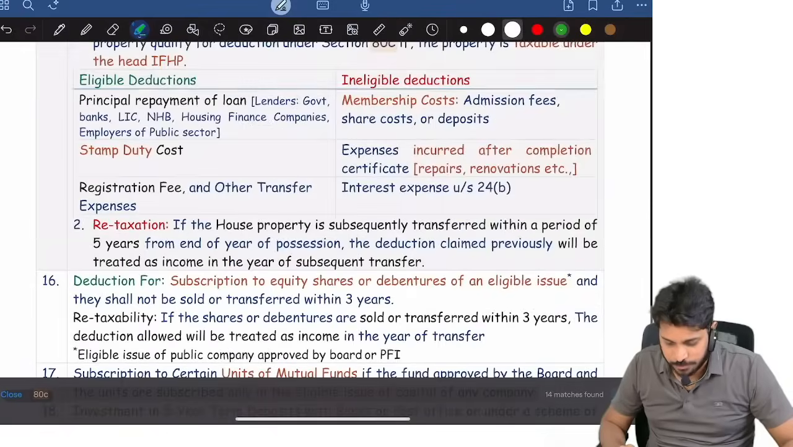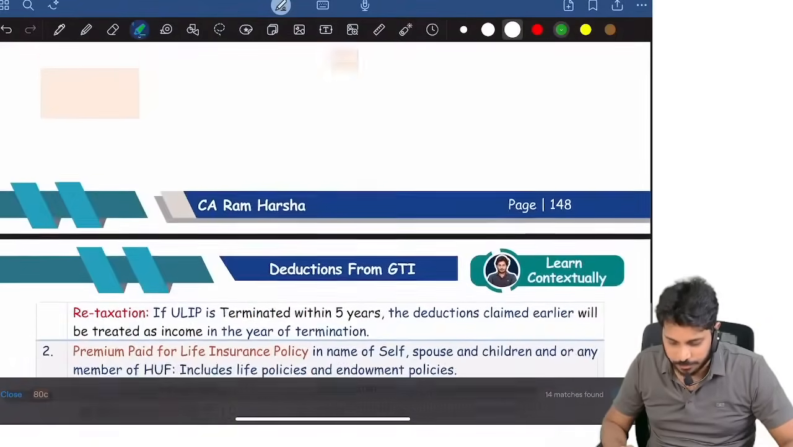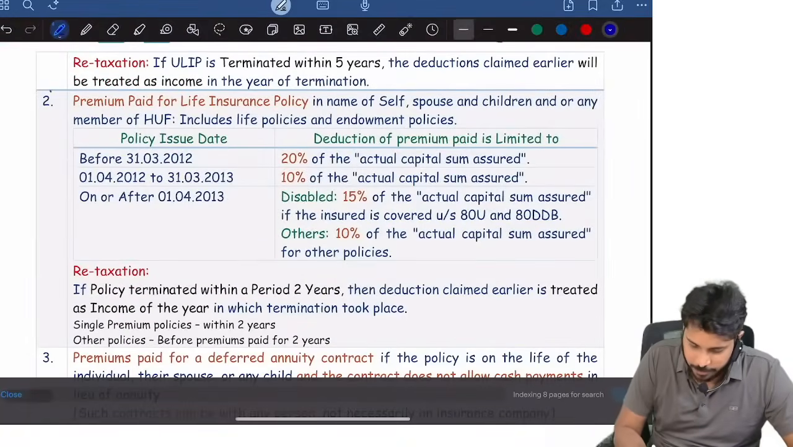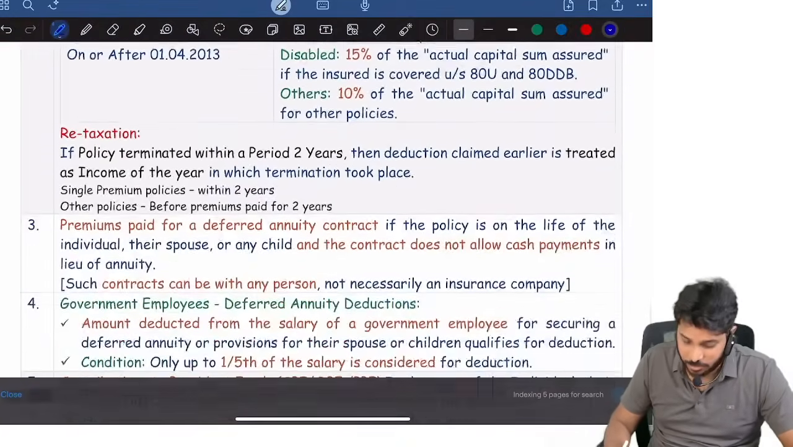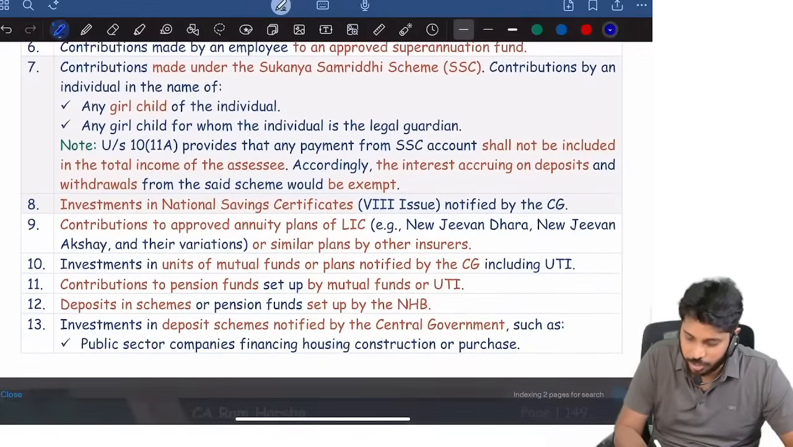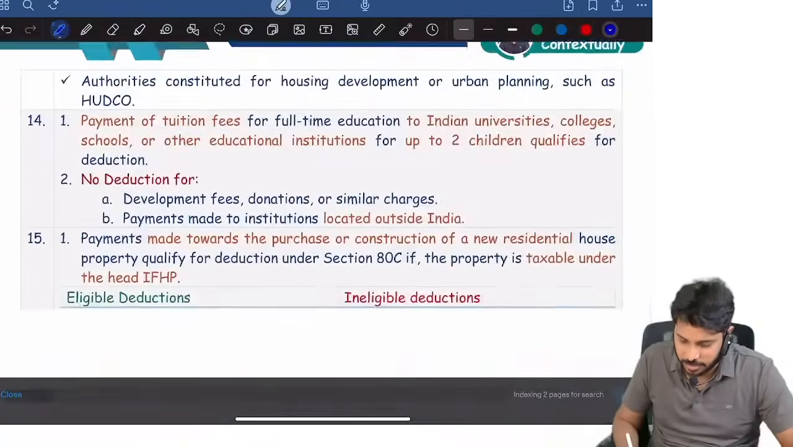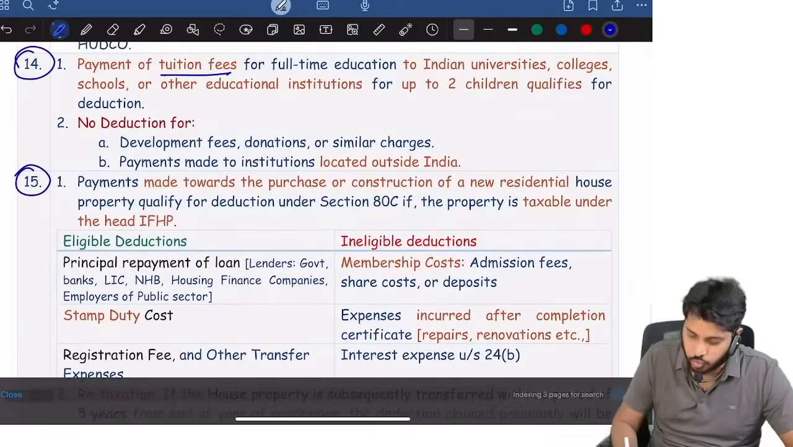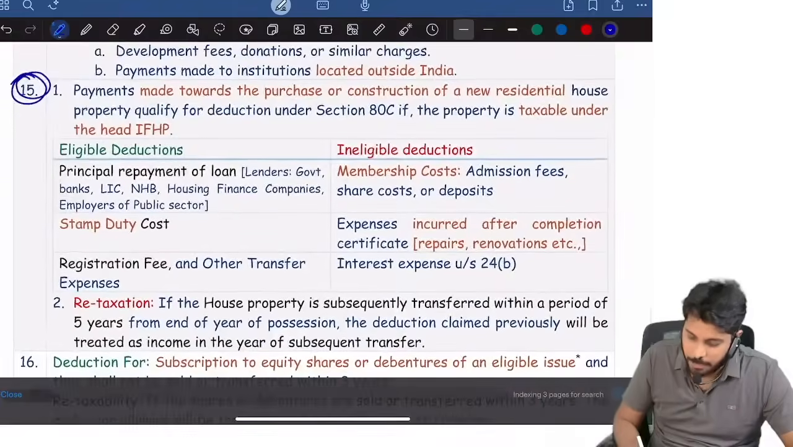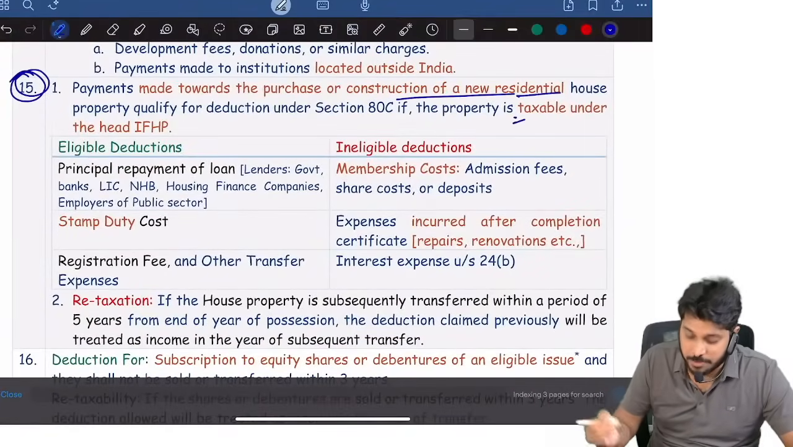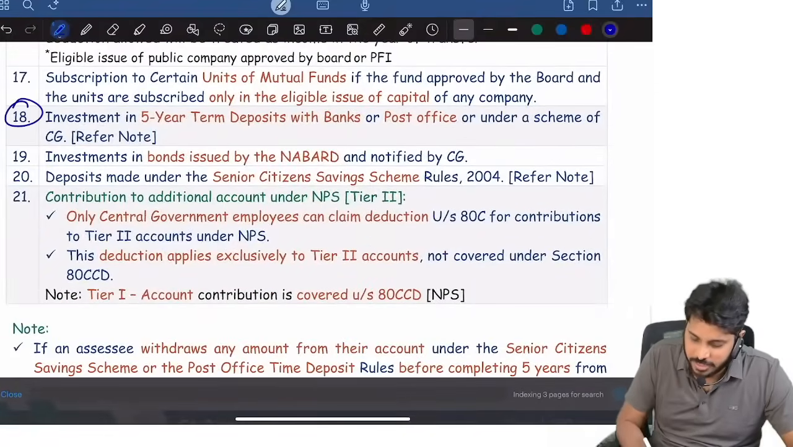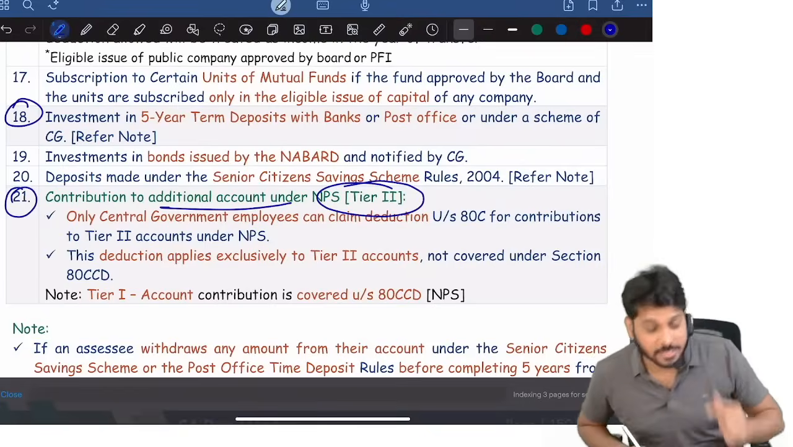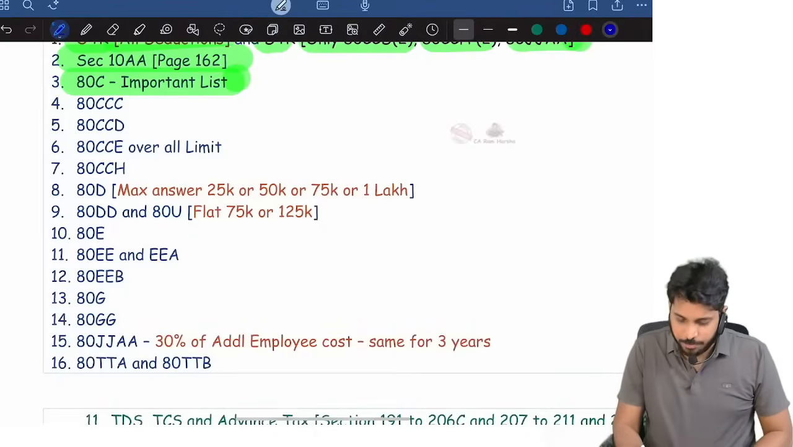You go to my GOAT notes. The important list I highlighted with gray background. 80C I highlighted with gray background. Premium paid on LIC, gray background. Again, contribution to Provident Fund, contribution to Sukanya Samriddhi Scheme, contribution to National Savings Certificate. Then we have tuition fee paid for 2 children, in Indian schools or universities. Payment for purchase of house property, principal repayment, all that. Then investment in 5-year term deposit, contribution to additional account, Tier 2 NPS. Tier 1 NPS comes under 80C series. Tier 2 NPS comes under 80C. So 80C important list means that only.